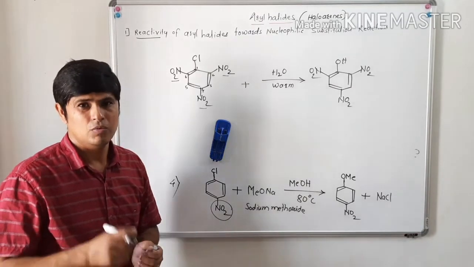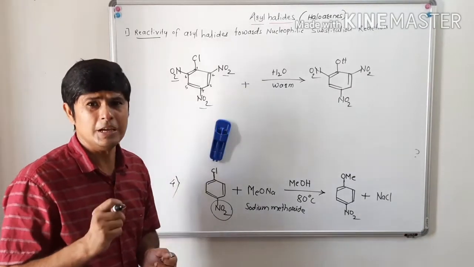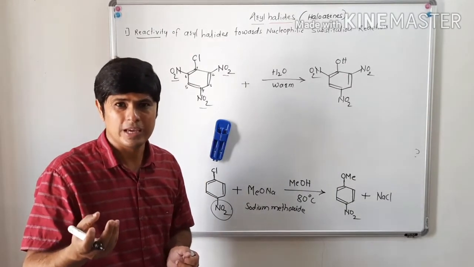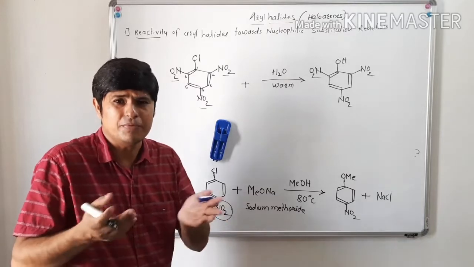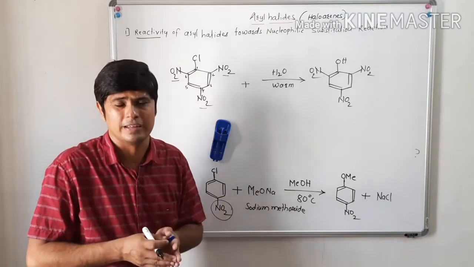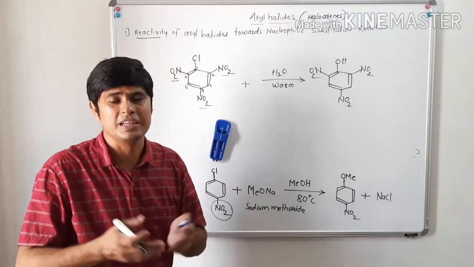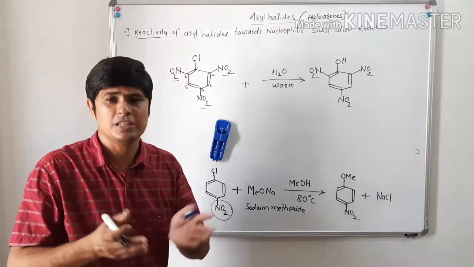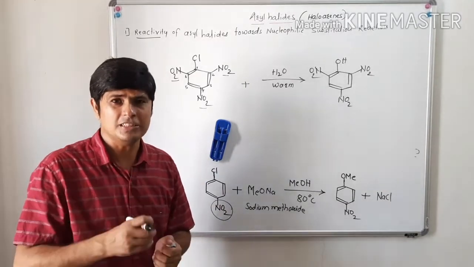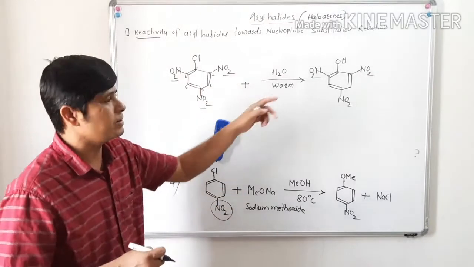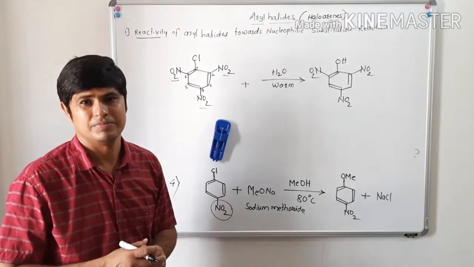Understood what I have to say? If an electron withdrawing group like nitro, okay, there are many different functional groups also that have the nature of electron withdrawing. It may be CN, it may be CHO, it may be COOH, it may be CONH2. If such electron withdrawing groups are present, then this reaction takes place very rapidly.